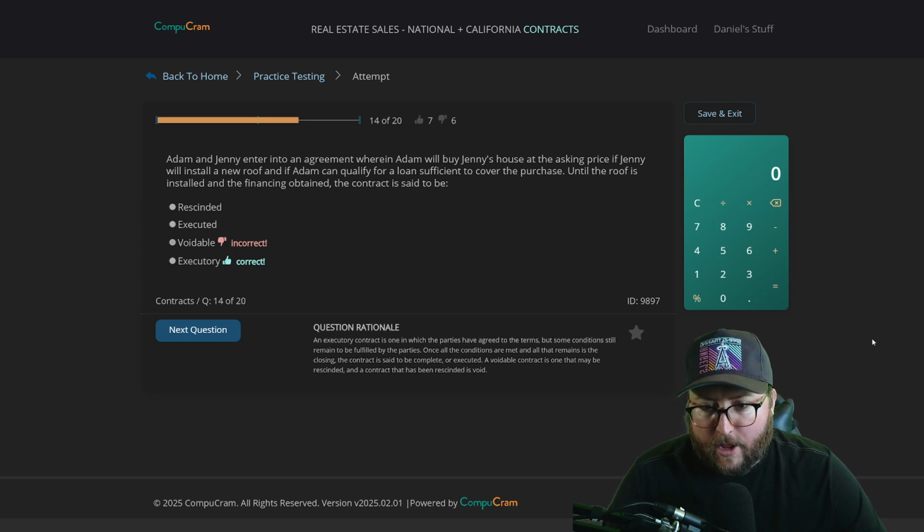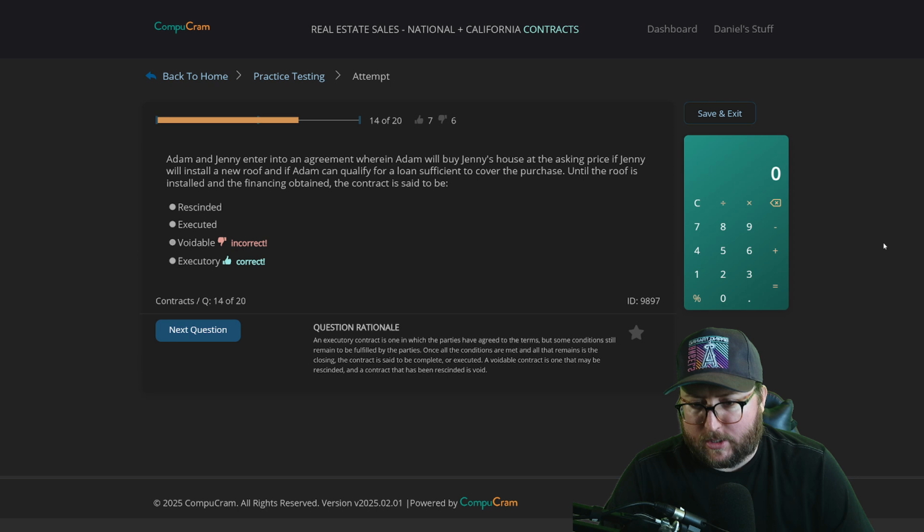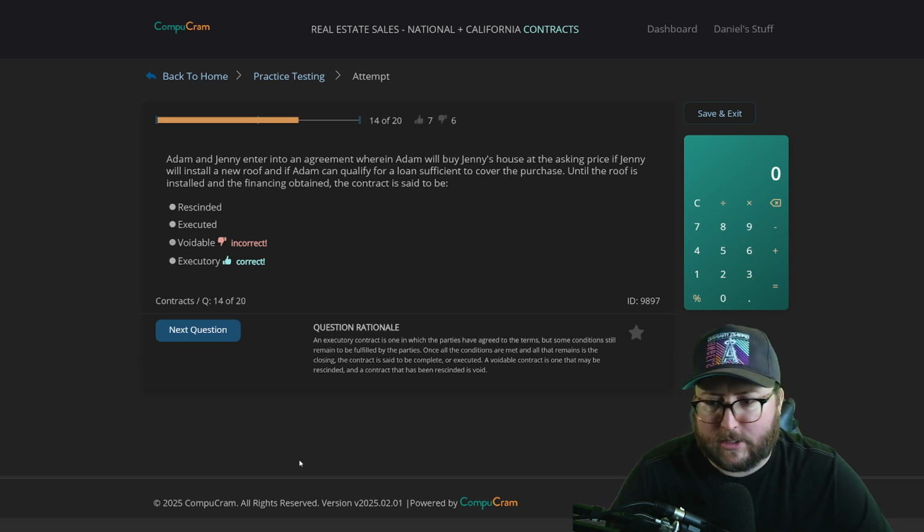Executory. An executory contract is one in which the parties have agreed to the terms, but some conditions still remain to be fulfilled by the parties. Once all the conditions are met and all that remains is the closing, that contract is said to be complete or executed. A voidable contract is one that may be rescinded, and a contract that has been rescinded is void.